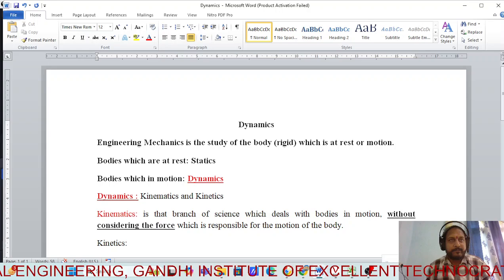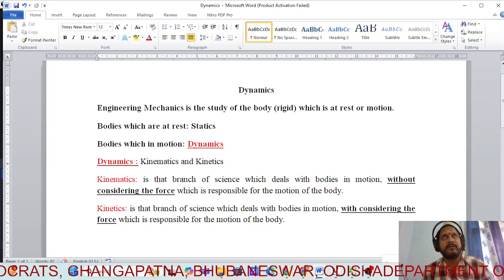In a cricket match, what are we following? A bowler or a batsman is following kinematics. Is this clear? So kinetics means, suppose I ask you that whenever you are going to play a match today, with how much force you have hit the ball, or with how much force you have bowled, if you are going to calculate that particular force, that particular study is called kinetics.